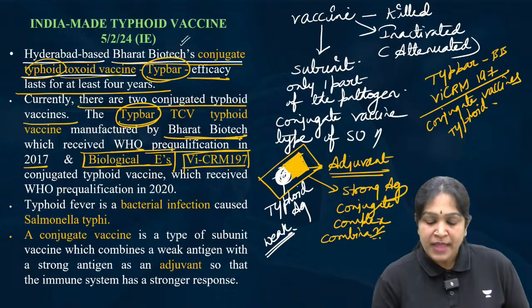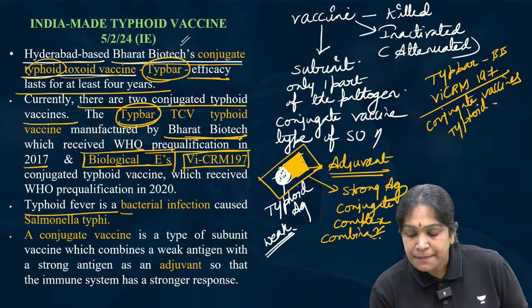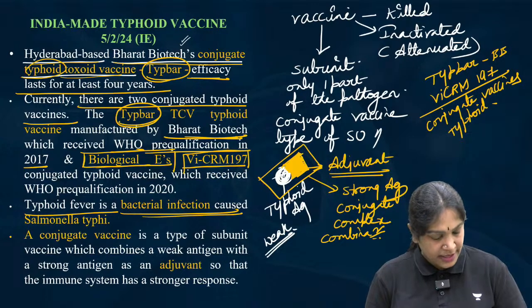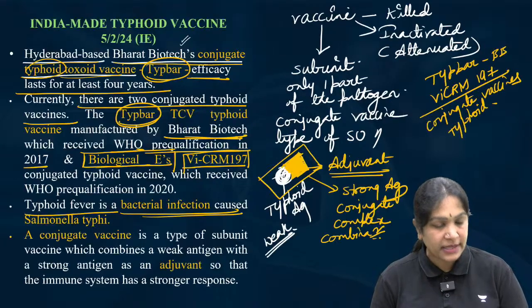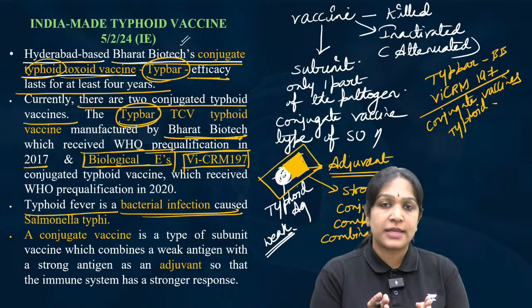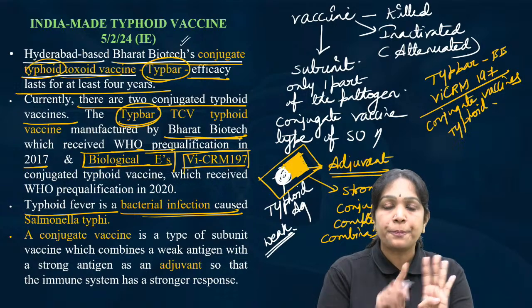Right? Okay. And typhoid fever is a bacterial infection. Yesterday also I told you what a bacterium is. Bacteria are unicellular, that is single-celled, but prokaryotic.